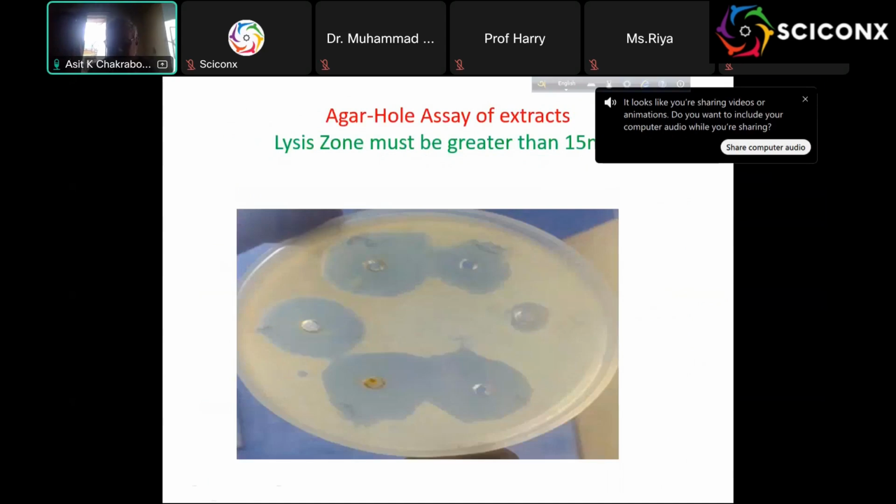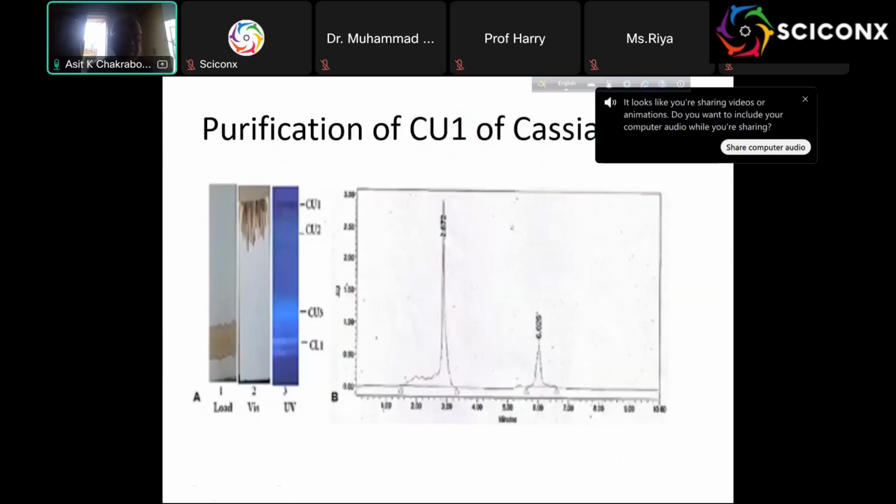This is where we get the 6 plants, and they are far more than a 15 millimolar zone diameter. That is our assay method, because otherwise there is also the UV fluorescence. We did the naked eye and UV fluorescence. This is the load position. We just cut some part of the TLC. I'm showing again, and this is also antibacterial.